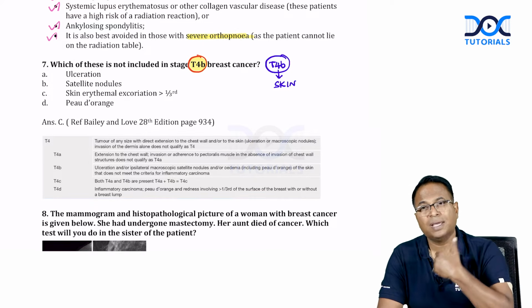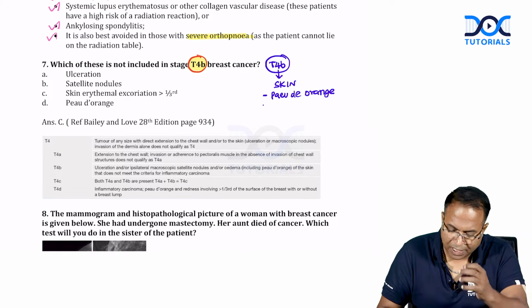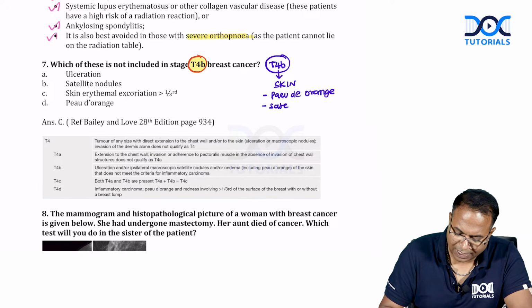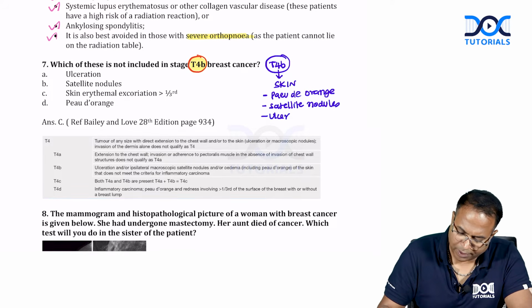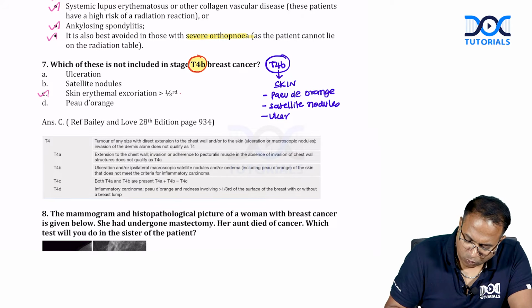T4A is chest wall. T4B is skin, which means peau d'orange, limited peau d'orange, satellite nodules, ulcer are all included.